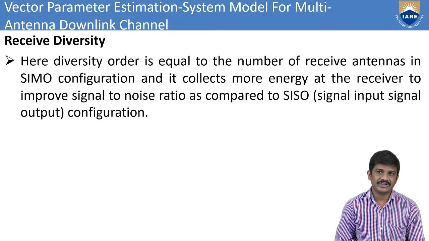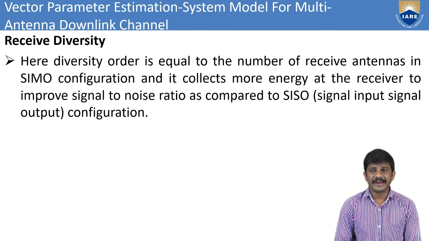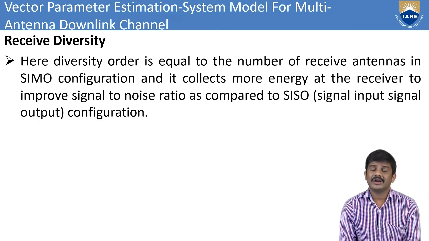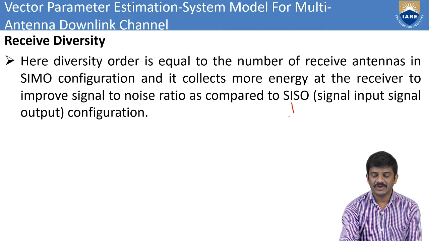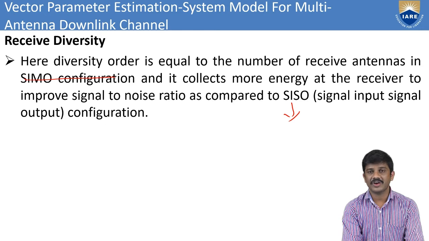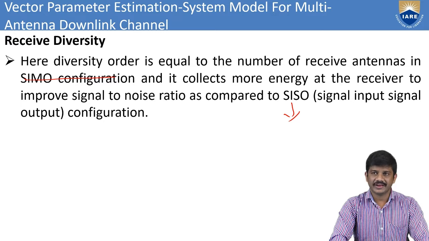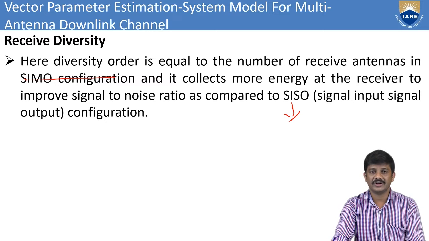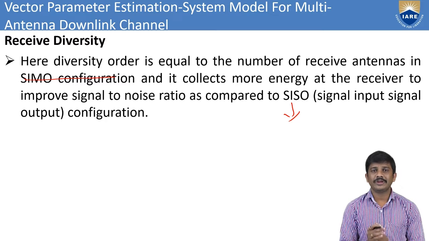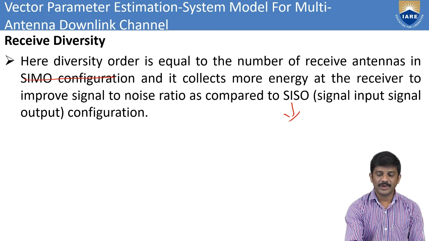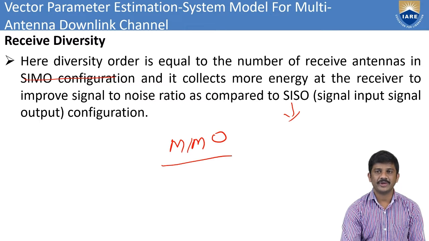We can also use a number of receive antennas in the SIMO configuration, and the SIMO configuration collects more energy at the receiver to improve the signal to noise ratio compared to the SISO configuration, that is single input and single output. Here we have two configurations, SISO and SIMO. Then we can use both spatial diversity and receiver diversity. Those are used in MIMO technology, that is multiple input and multiple output.